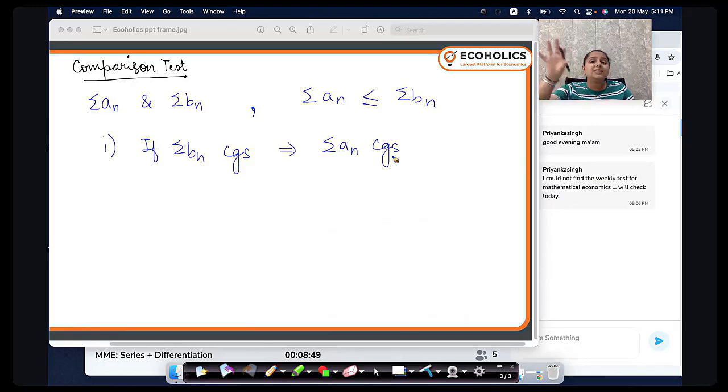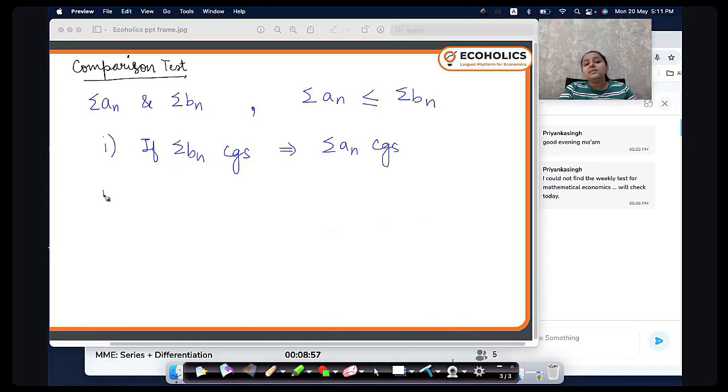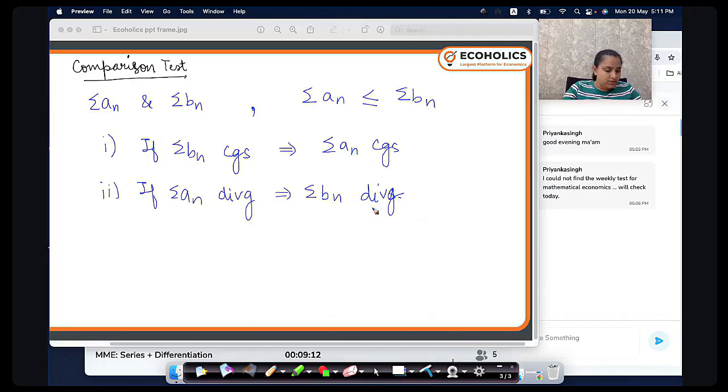Because if the bigger series is going to a finite number, the smaller series will also go to a finite number. And vice versa: if my smaller series, that is AN, diverges, then the bigger series also diverges. This is what it says.